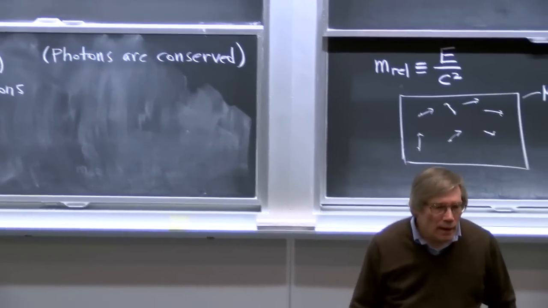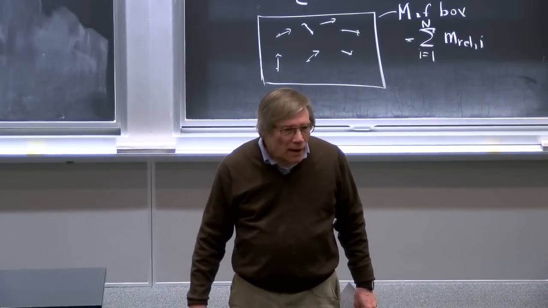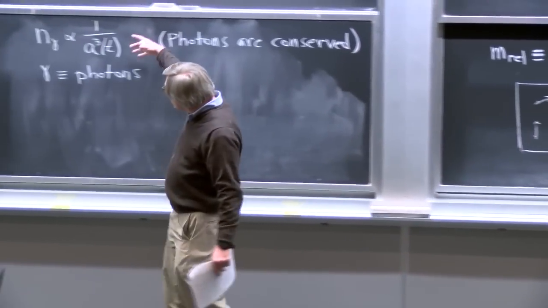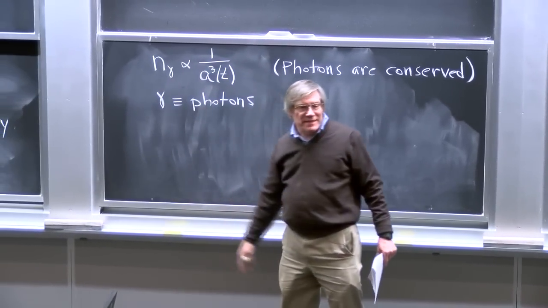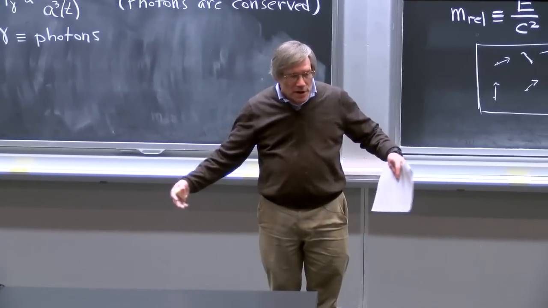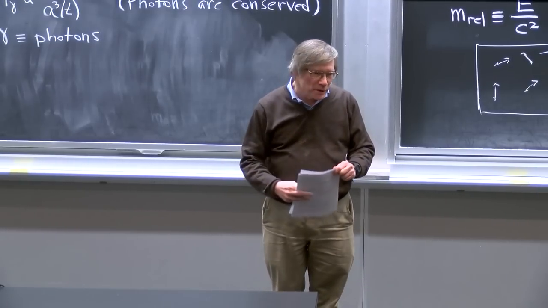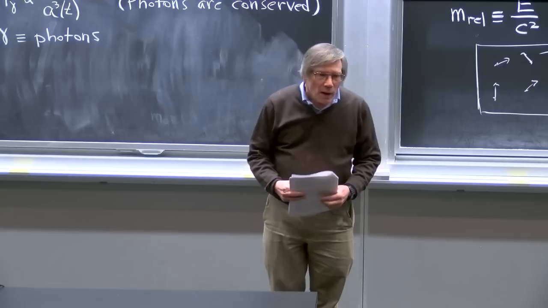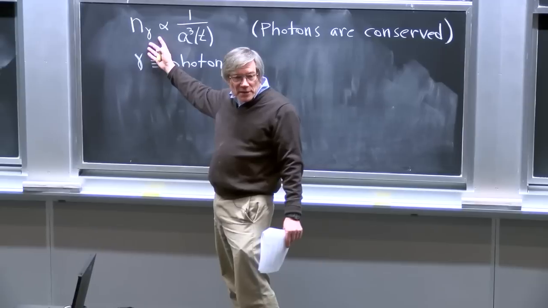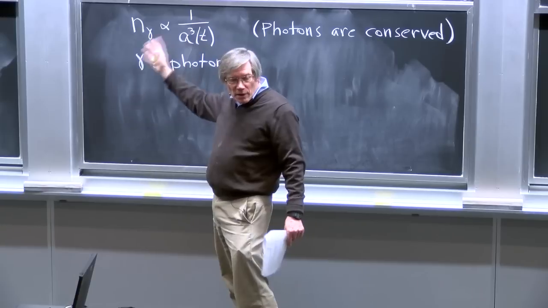Yes? Is this a statement for time average? Because photons can be absorbed, right? So at least in a small slice of time, can't there be a decided non-relativistic matter? Is this true only...? Well, the validity of this formula, you're right, this formula is not exact. Photons can be absorbed. But in terms of what happens as the universe evolves, that's a very, very, very minor process, especially in the early universe, when there isn't really anything around to absorb them. Even pretty well today, if we're talking about the cosmic background radiation, which is the bulk of the photons, this formula is a very good approximation.